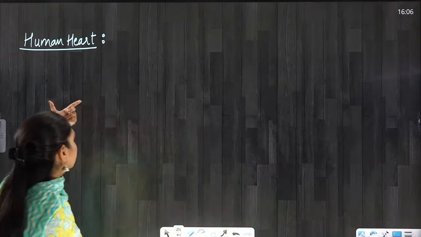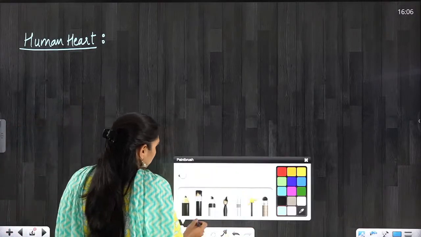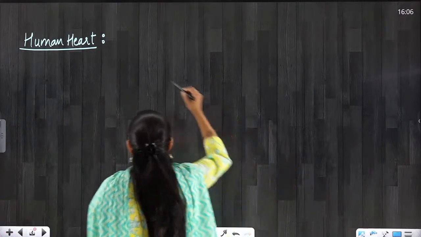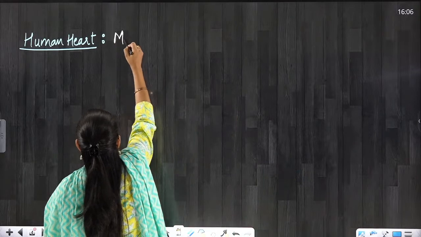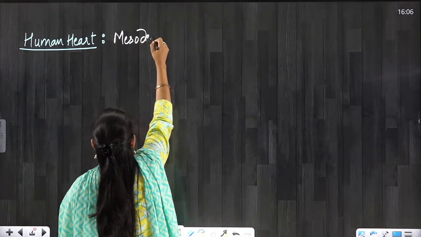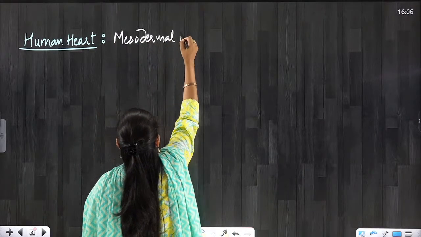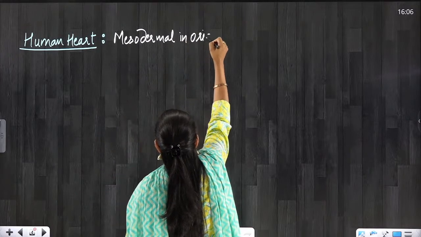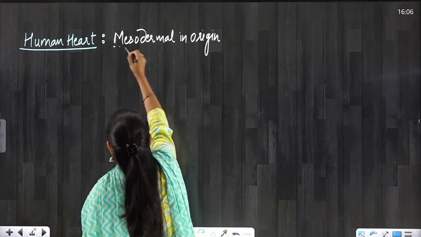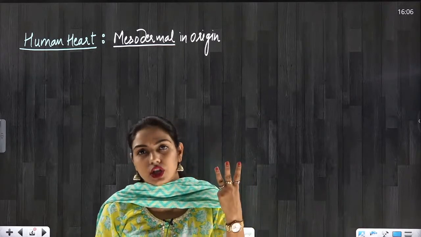Firstly, the human heart is mesodermal in origin. Do you understand the meaning of mesodermal? It means it is derived from the mesoderm layer. Mesoderm is a germ layer. We have 3 germ layers in total, present in the embryo.